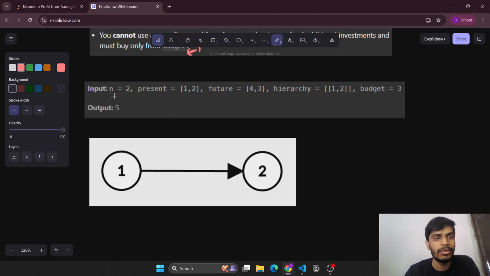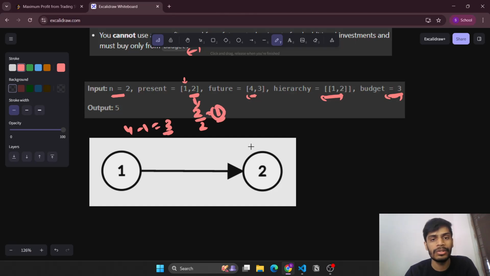We are given two employees, 1 and 2. One is the direct boss of 2, so the hierarchy is represented by this, and the total budget that we have is 3. If 1 buys its stock, the present cost is 1 and the future cost is 4, so the profit that we earn is 3. Since 1 has bought its own stock, the second employee gets a discount. So this stock price becomes 2 by 2, meaning half, so it becomes 1.